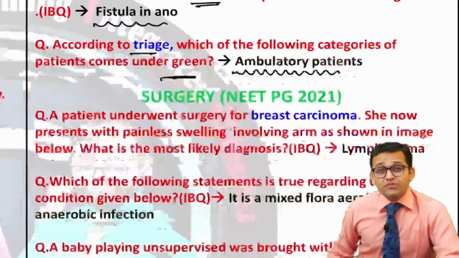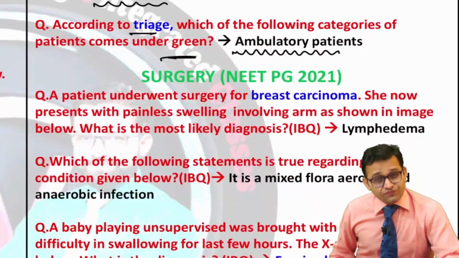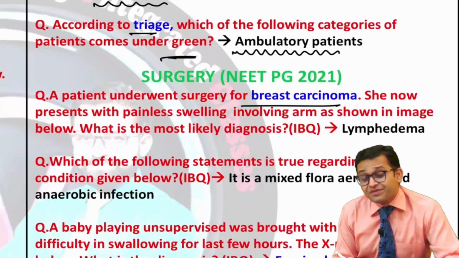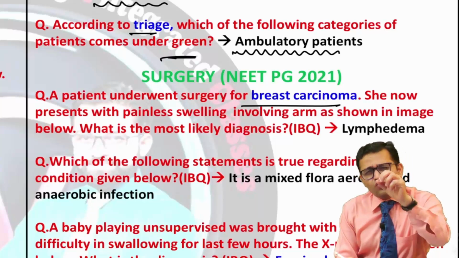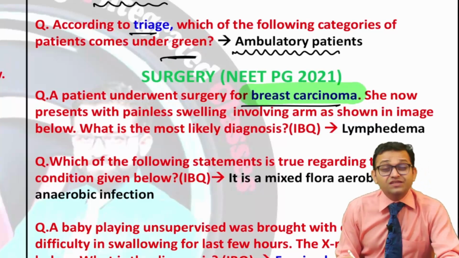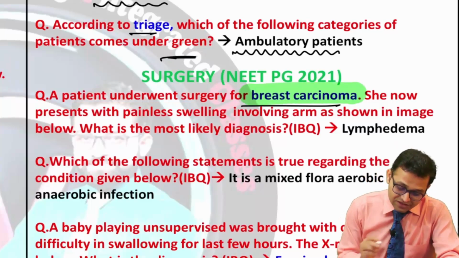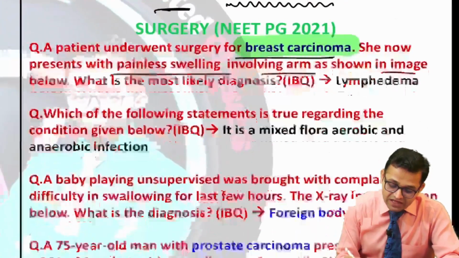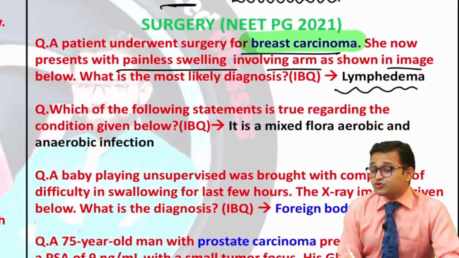Now we are going to talk about our surgery NEET PG 2021. Look here, a patient underwent surgery for breast carcinoma. Again, I want to tell you, one question is sure from the breast. Why? Because breast cancer is the most common cancer in females in the world. She now presents with painless swelling involving the arm as shown in the image, and the answer was lymphedema. So no excuse with breast carcinoma.